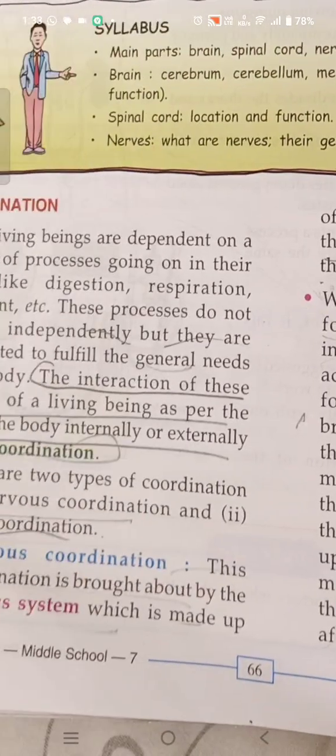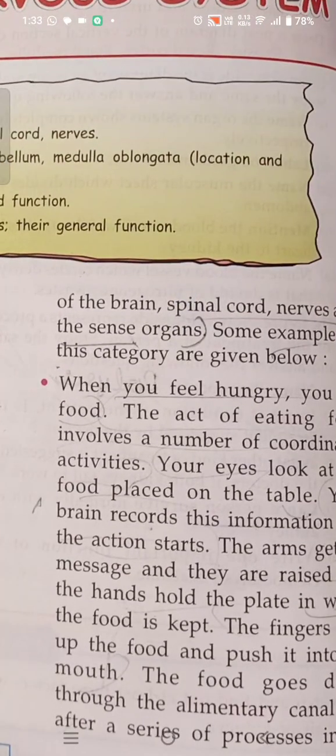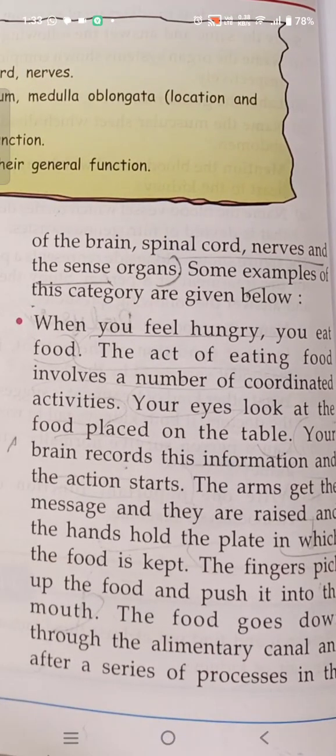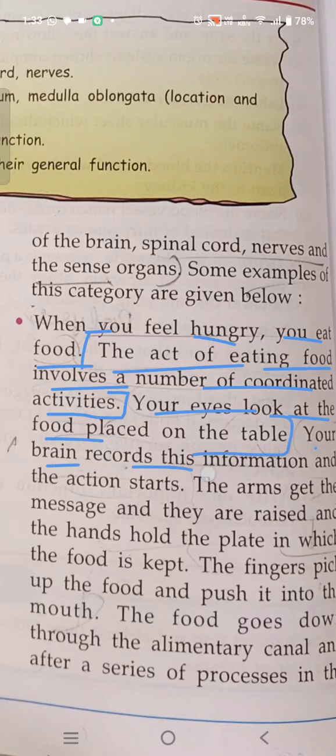Now see, when you feel hungry, you eat food. The act of eating food involves a number of coordinated activities. Your eyes look at the food placed on the table. Your brain records the information and the action starts.